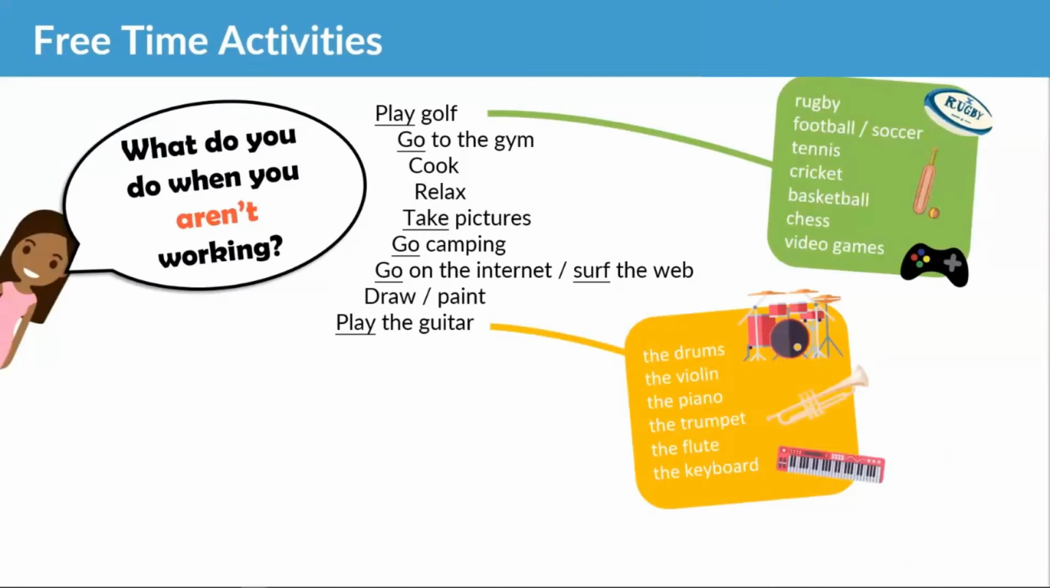Now let's look at some of them in use. So what do you do when you aren't working? I relax at home after work. Very simple. I think everyone does that. I relax at home after work. Unless you have young children, then you probably never get to relax. So I relax at home after work. I play tennis at the weekend. I surf the web most evenings. Okay, I surf the web most evenings.